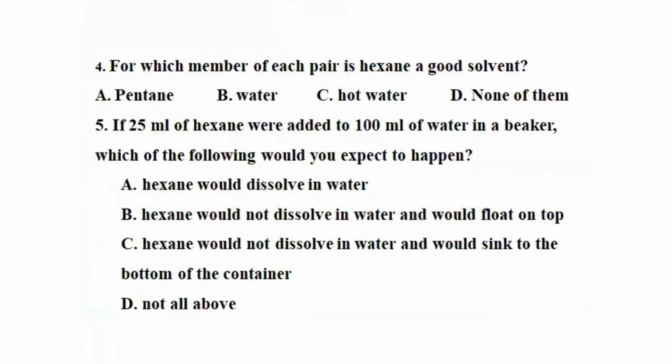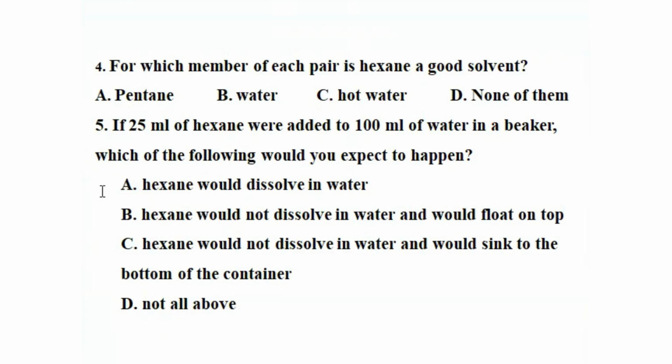Number 4, for which member of each pair is hexane a good solvent? A, pentane; B, water; C, hot water; D, none of them. The answer must be pentane, because hexane is an alkane, which is a nonpolar covalent compound. Pentane also is an alkane, which is a nonpolar covalent compound. Water is polar. Hot water also is polar. So the answer must be A.